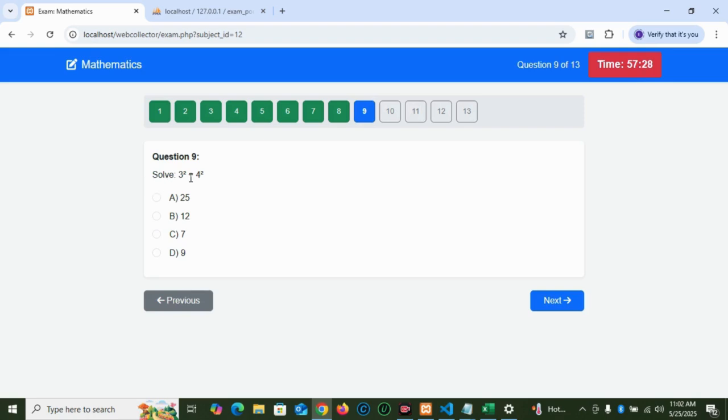Question number 9. Solve 3 squared plus 4 squared. So 3 squared is 9, plus 4 squared, which is 16. So 9 plus 16 is 25. All right. Now, what is the perimeter of a square with side 6 centimeters? Perimeter of a square means all the distance around the object, which is 6 in 4 places. So 6 times 4, that should be what?